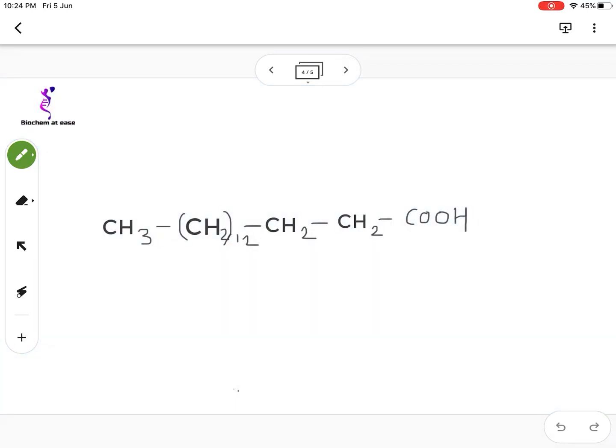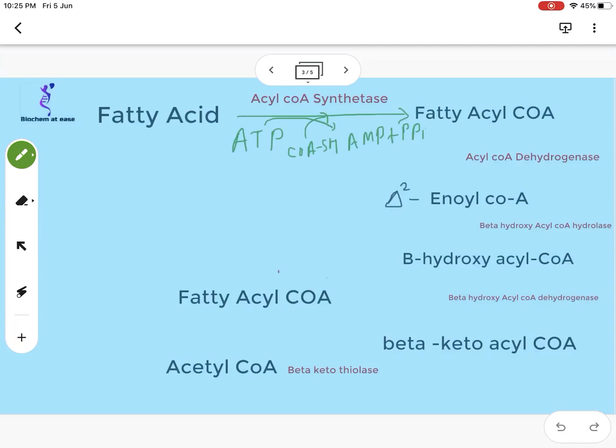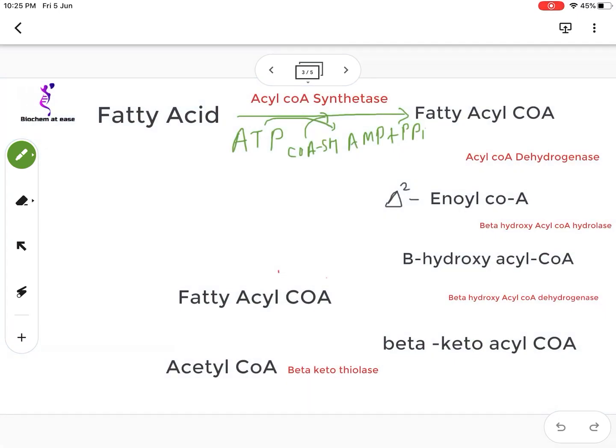So, this is the structure of palmitic acid. Palmitic acid has 16 carbons. So, this is the first carbon. These are the 12 carbons. So, it makes 13, 14, 15 and 16. And this molecule undergoes esterification with coenzyme A, so that coenzyme A is linked to this carbon. So this is coenzyme A. So this molecule now enters into beta oxidation. It is called palmitoyl CoA or fatty acyl CoA.